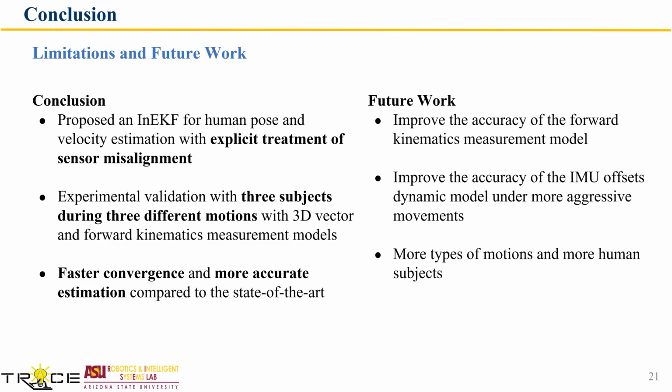In this work, we propose an InEKF for human pose and velocity estimation with explicit treatment of sensor misalignment. And we did experimental validation with 3 subjects during 3 different motions with 3D vector and full KMS measurement models. The experiment shows that the proposed filter has faster convergence and more accurate estimation compared to the state-of-the-art.